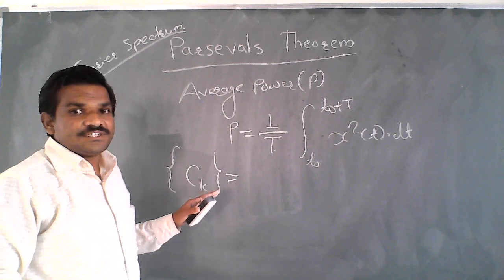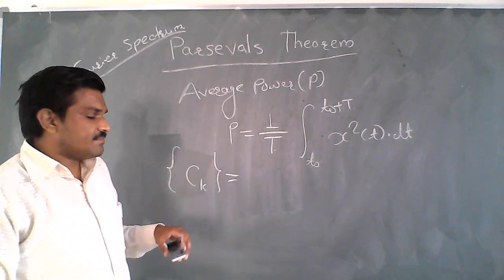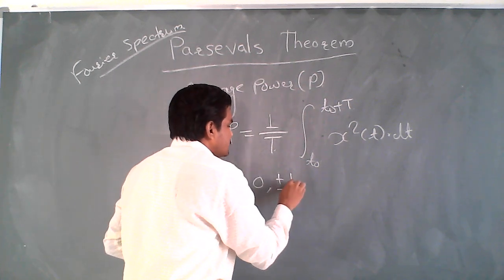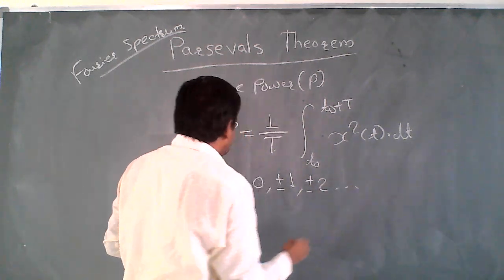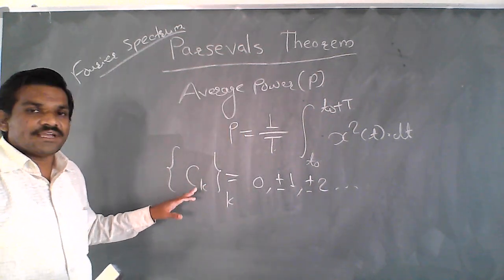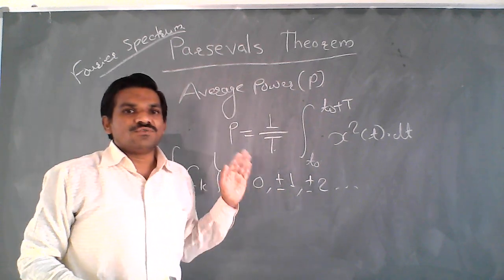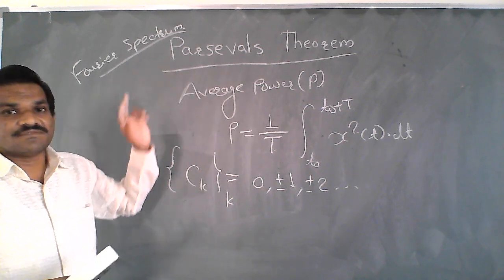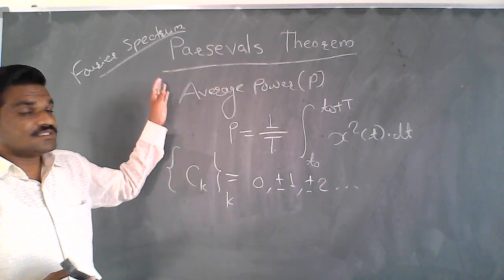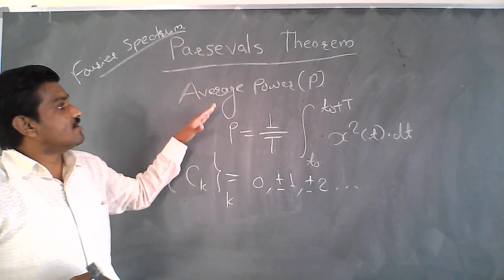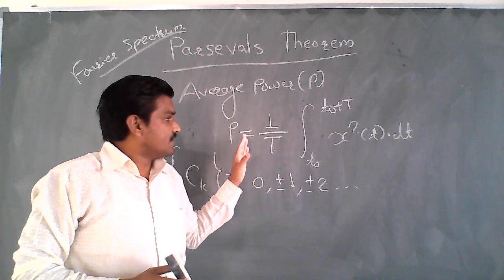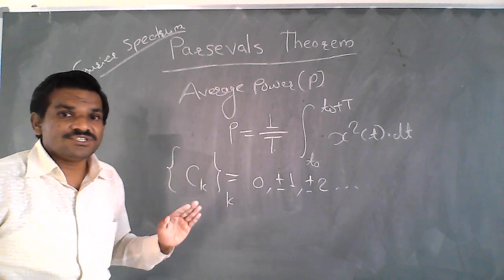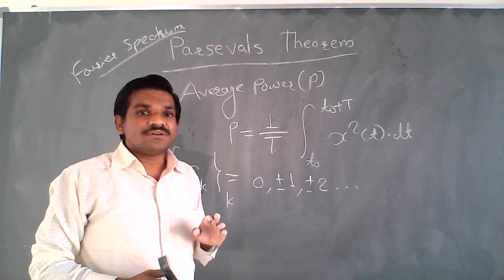The Fourier coefficient ck can be defined at k, so it can be for 0, or for plus or minus 1, or for plus or minus 2, and so on. If we have the Fourier coefficients, is it possible to find the average power or not? Yes, we are able to find the average power using the Parseval theorem. This is a very good idea. If the signal is in the continuous domain we can find the average power, and if the signal is in the frequency domain, we are also able to find it.